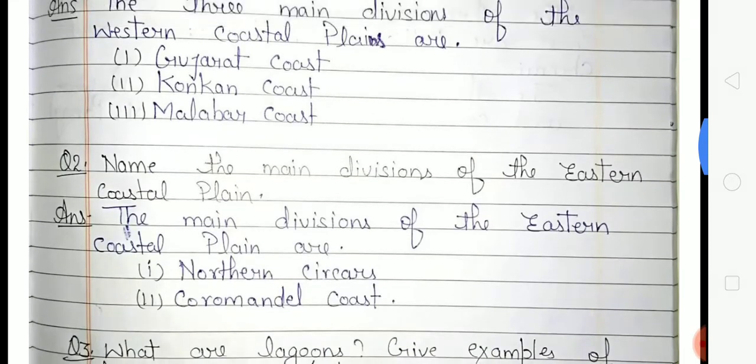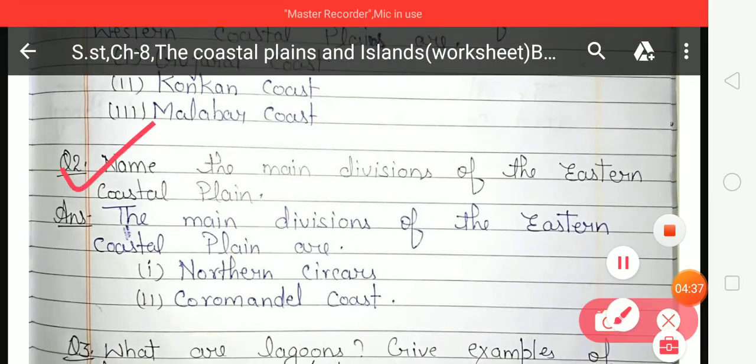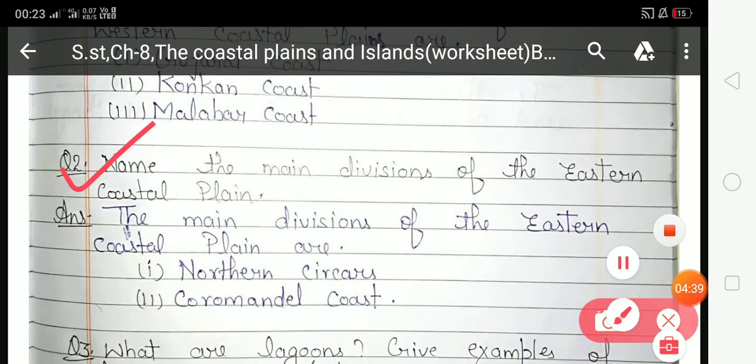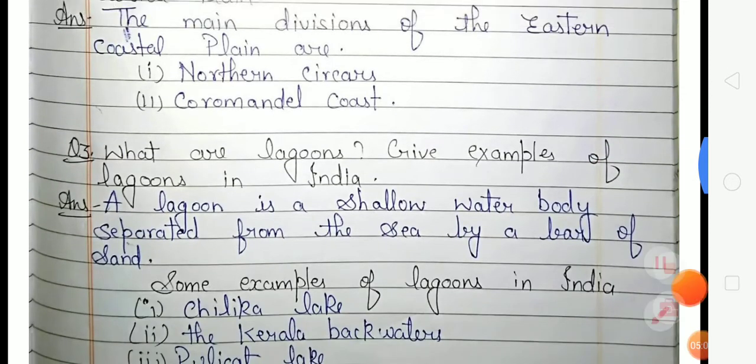Now look at the next question. Name the three major divisions of the eastern coastal plain. In this question, you have to explain the types of eastern coastal plain. The main divisions of the eastern coastal plain are the Northern Circars and the Coromandel coast. So there are two divisions of the eastern coastal plain.